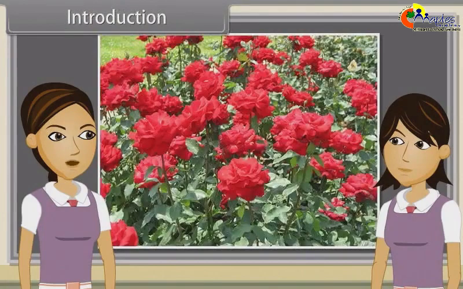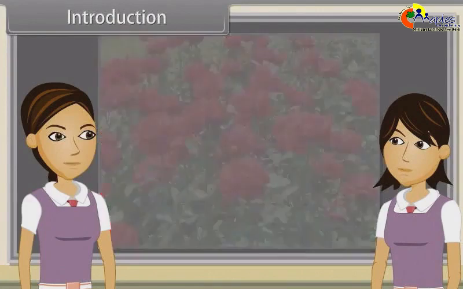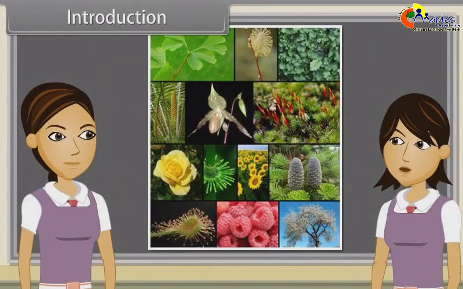Sharmila, in a few words, define a plant. Yes, any member of the kingdom Plantae, comprising multicellular organisms, and produces their own food by the process of photosynthesis.